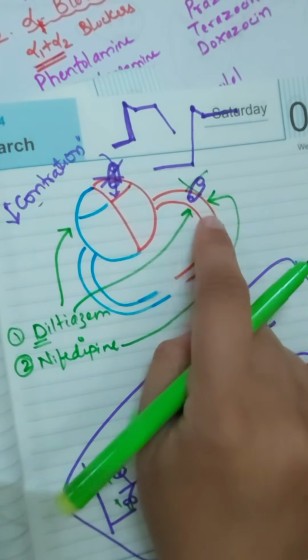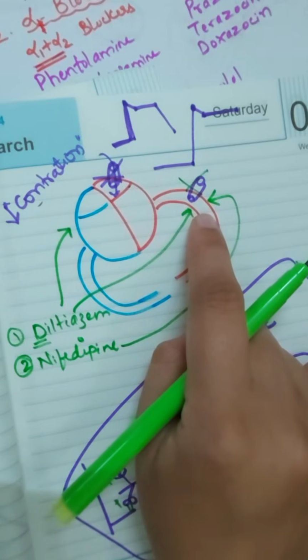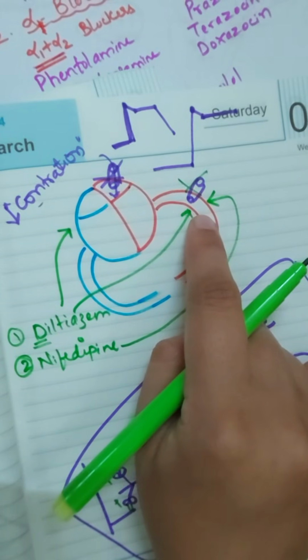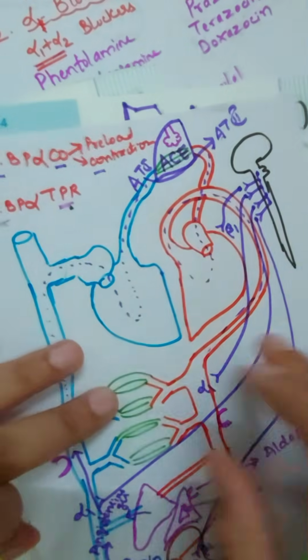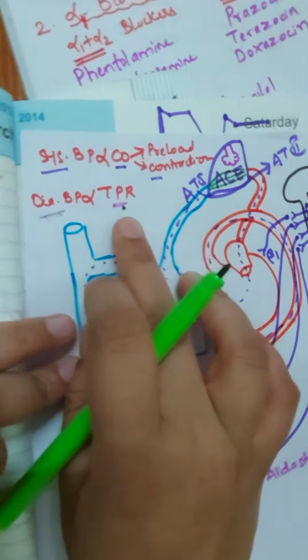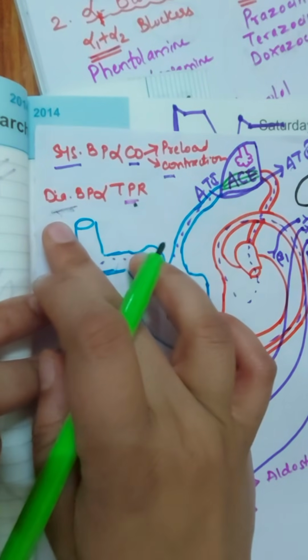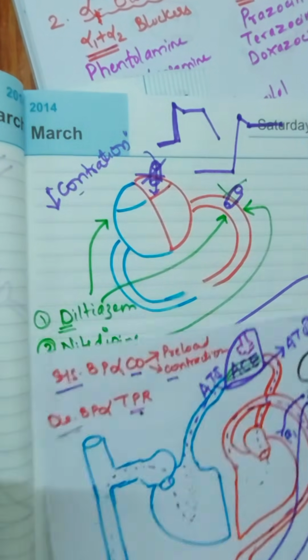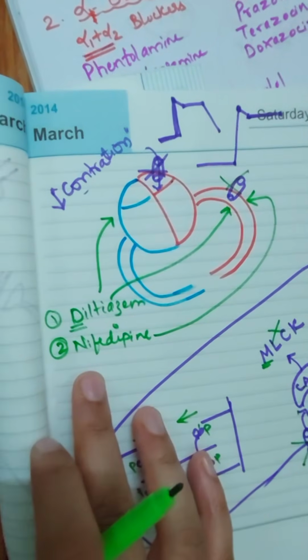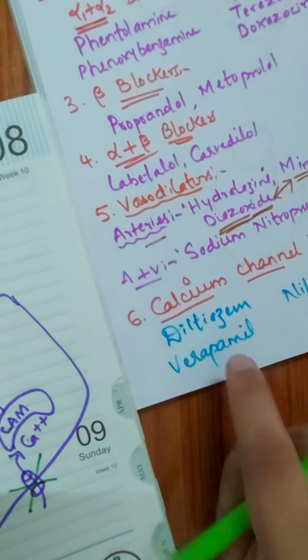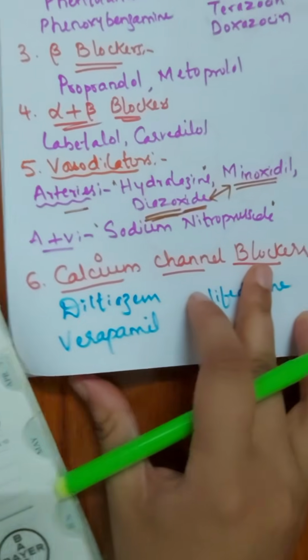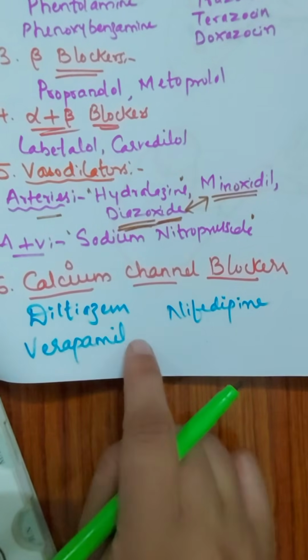Okay, when these arteriolar calcium channels are being blocked, then what will happen? Yes, it will cause dilation of the arteries. Dilation of the arteries means it will reduce the total peripheral resistance, and thereby it will reduce the diastolic blood pressure. That means nifedipine is a very good drug for the treatment of diastolic blood pressure. Now coming to our last drug, that is verapamil. Okay, calcium channel blocker. I have told three important drugs.